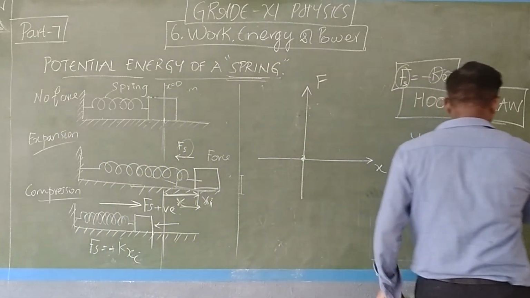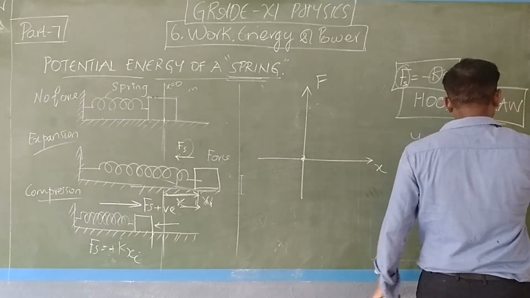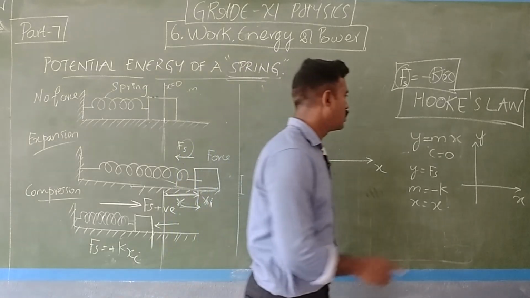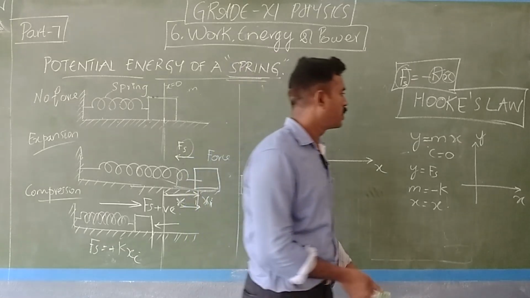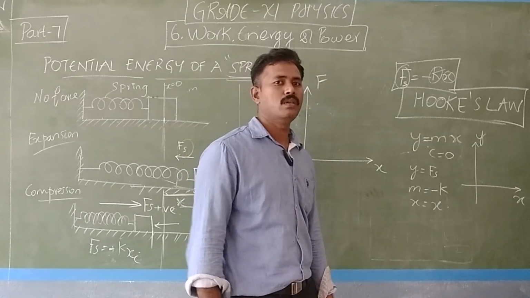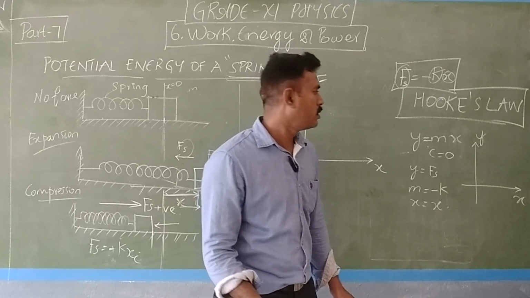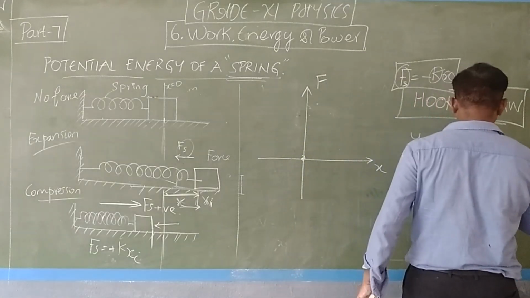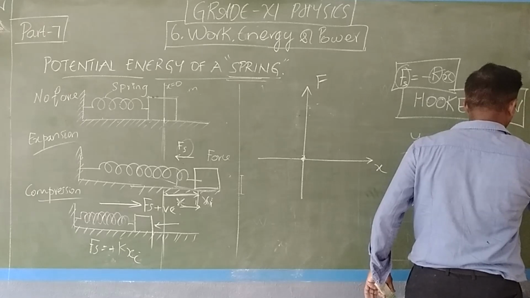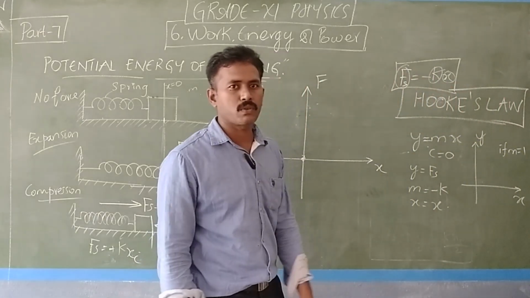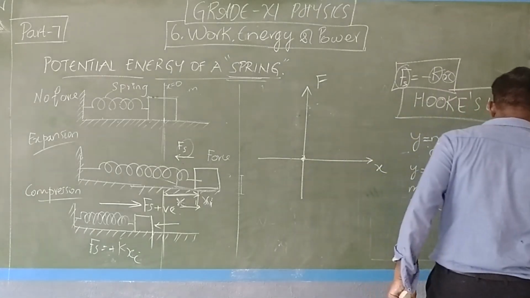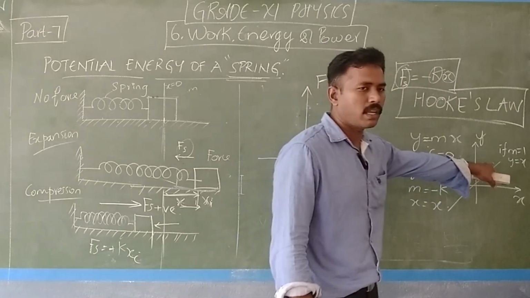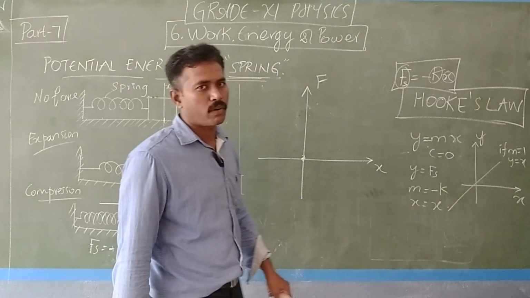Graphically, if this is x and this is y equal to mx, m is any integer. If the value of m is 1, y equal to x. If the value of m is 2, y equal to 2x. It may be any value of m. So it's linear. If m equal to 1, then the equation will be y equal to x, so the line will be the same. For any value of x, I am getting the same value for y.